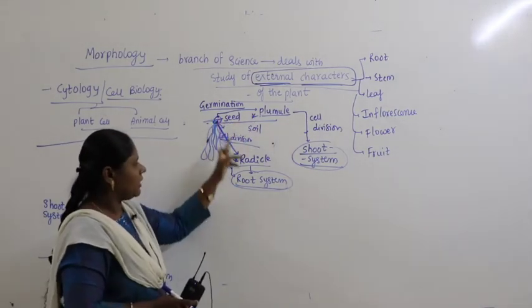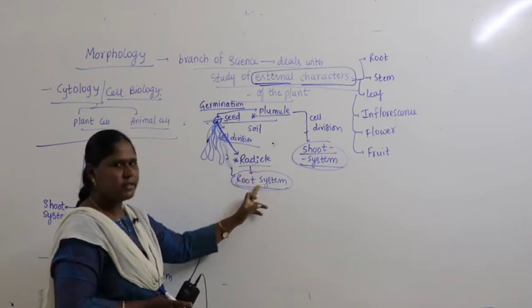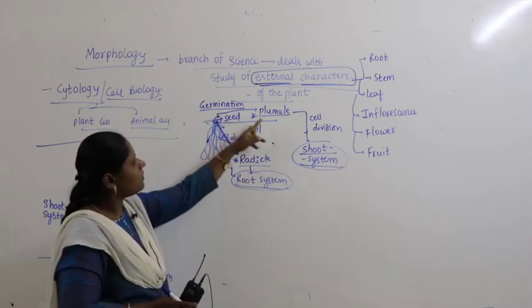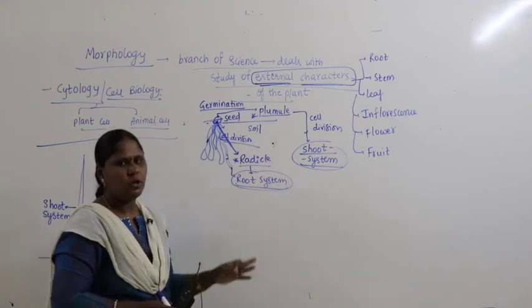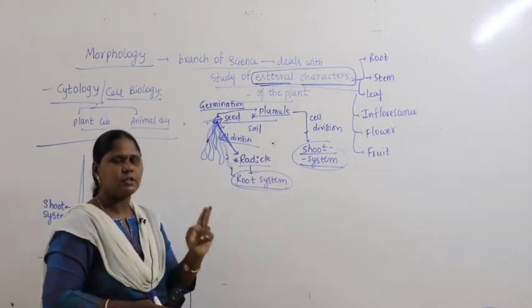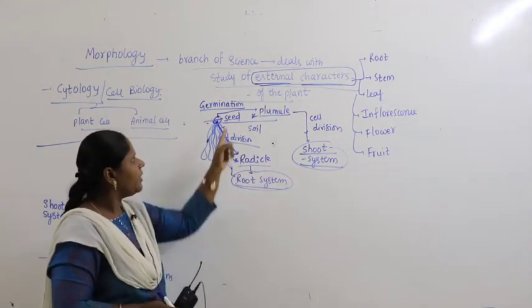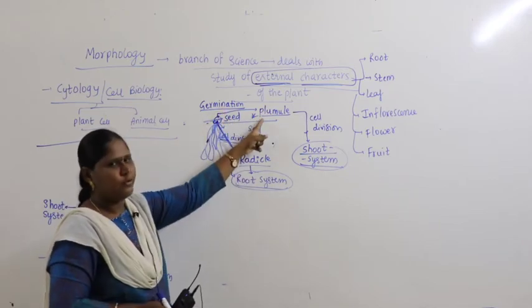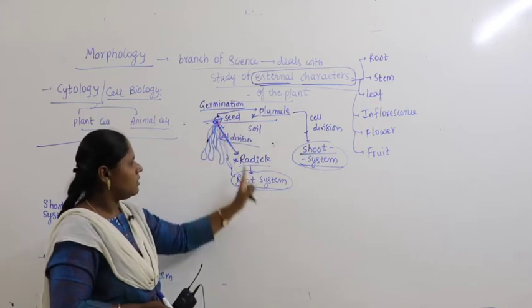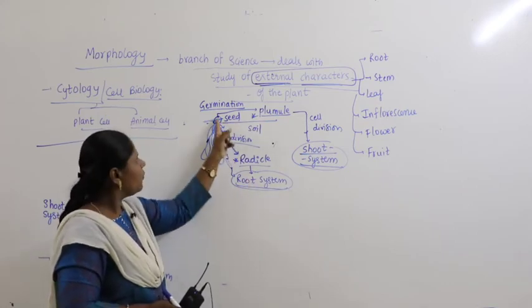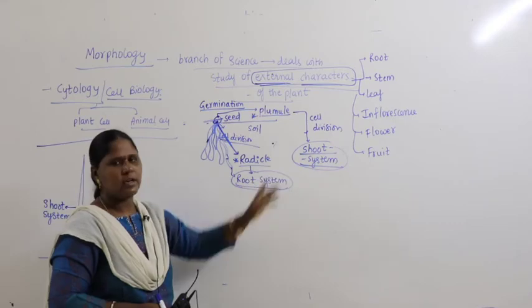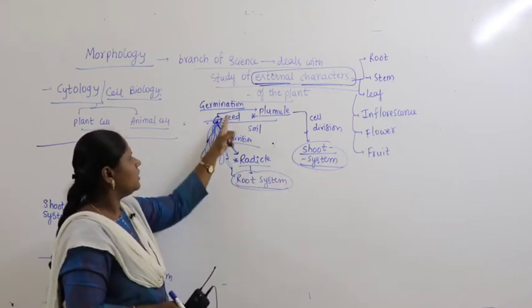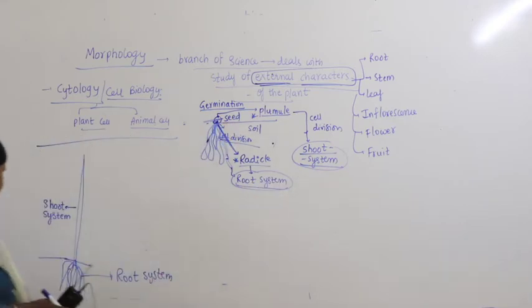Radicle undergoes cell division and gives rise to the root system. Plumule undergoes cell division and gives rise to the shoot system. So the two cells which play a very important role at the time of seed germination are nothing but radicle and plumule. Radicle is the down cell, giving rise to the root system. Plumule is the upper cell, giving rise to the shoot system. Upon germination, the seed gives rise to a plantlet with a root system and shoot system.